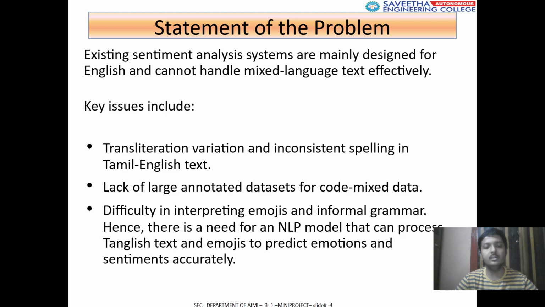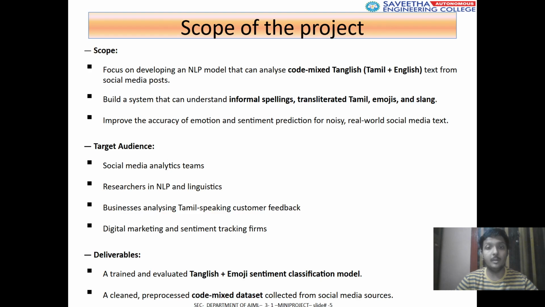Scope of the project. Focus on developing an NLP model that can analyze code-mixed Tanglish, Tamil plus English, text from social media posts. Build a system that can understand informal spelling, transliterated Tamil, emoji and slang. Improve the accuracy of emotion and sentiment prediction for noisy real-world social media text. Target audience: social media analytics teams, researchers in NLP and linguistics, business analytics, Tamil-speaking customer feedback, digital marketing and sentiment tracking for films.